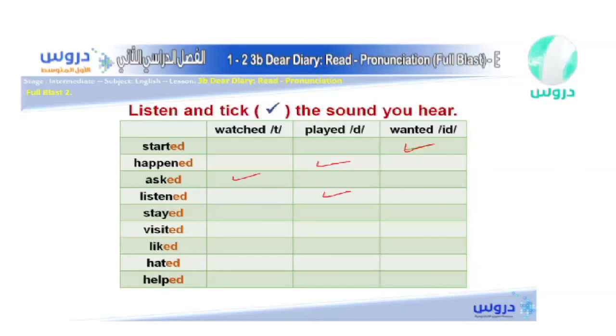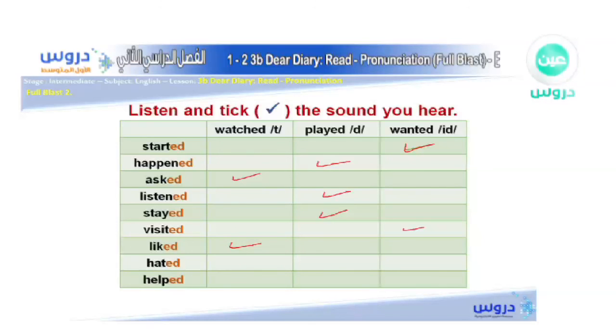What about the next? Stayed. Stayed. Are you sure? I didn't say stayed. No, stayed. That's right, it's a D sound. Let's go to the next one. Visited. Visited. One last time. Visited. Which one is it? That's right. Absolutely right. Then we have liked. Liked. As you can see, it has a T sound.